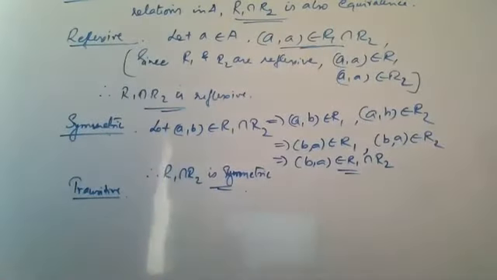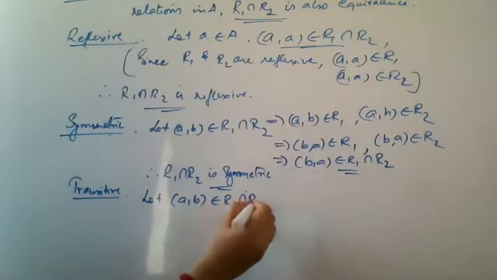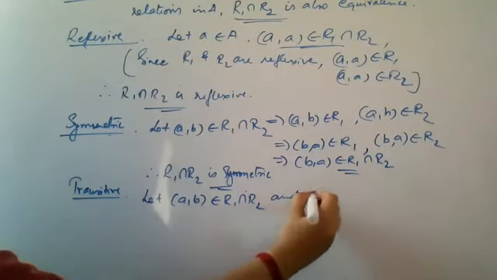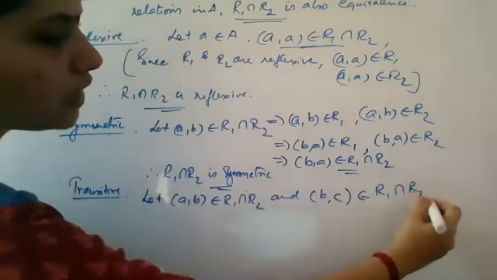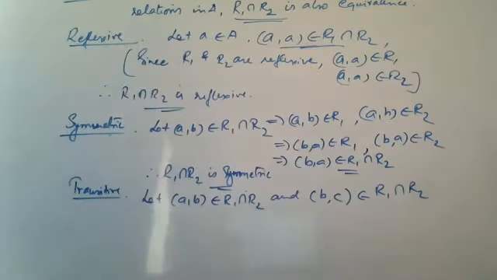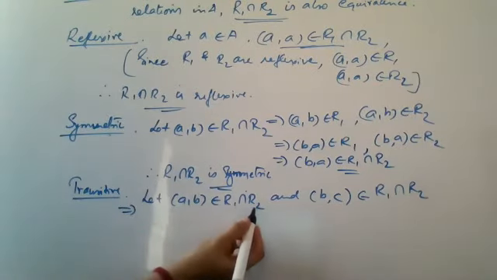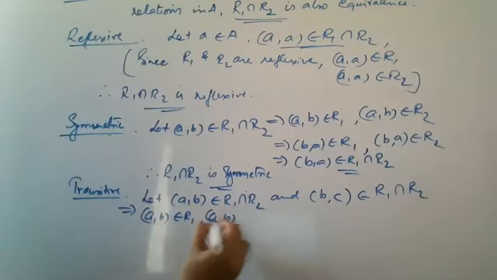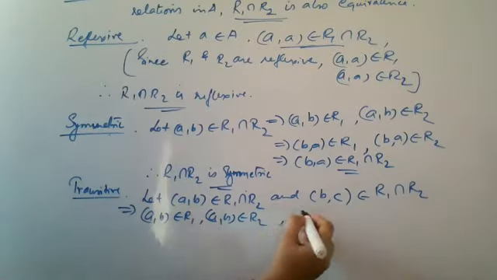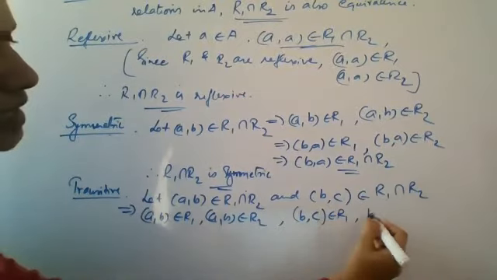Okay. Now for transitivity, you need to take two elements, that is let (a,b) belongs to the intersection as well as (b,c) belongs to the intersection. And you have to show that (a,c) belongs to the intersection. Now, if (a,b) is in the intersection, I can say that (a,b) is in R1 as well as (a,b) is in R2. Similarly, (b,c) belongs to the intersection means (b,c) belongs to R1 as well as (b,c) belongs to R2.